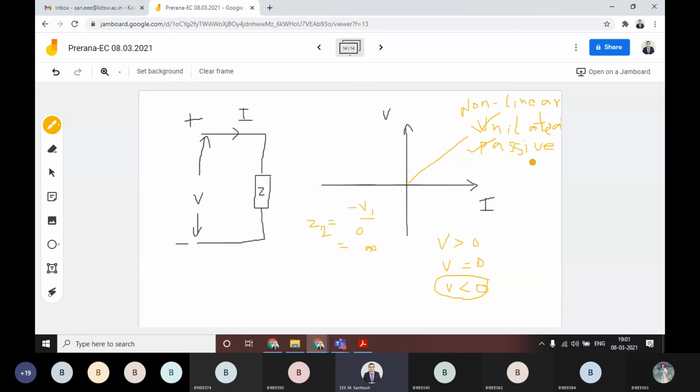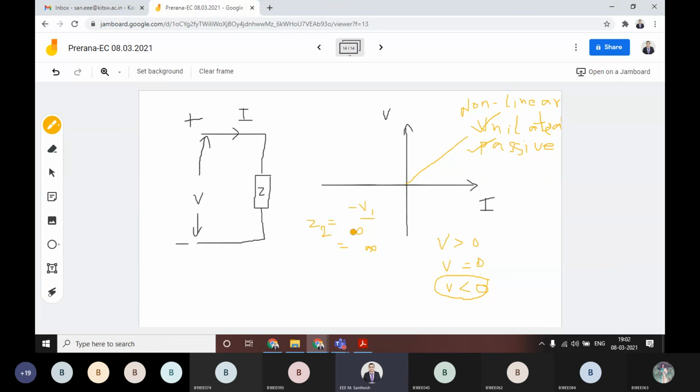Whenever the element is in the first quadrant or third quadrant, directly you will recognize it as a passive element. If it is in the second quadrant or fourth quadrant, directly you can recognize it as an active element. The other thing, if it is unilateral, then you have to find the impedance value. Here you will get a definite impedance, but here we are not getting the same impedance every time.